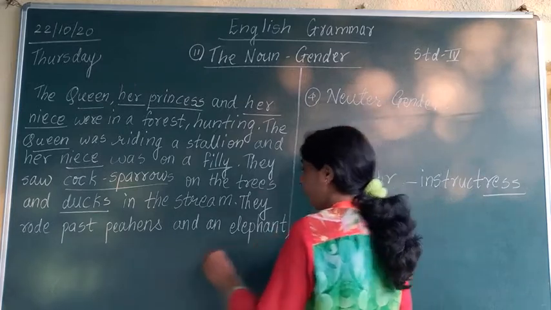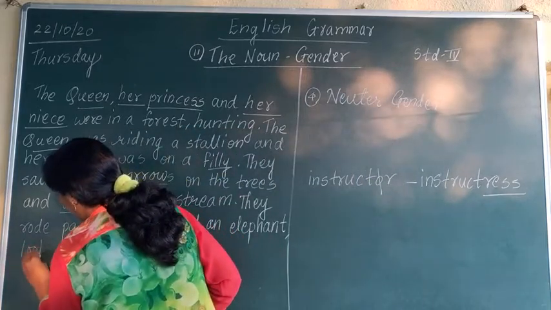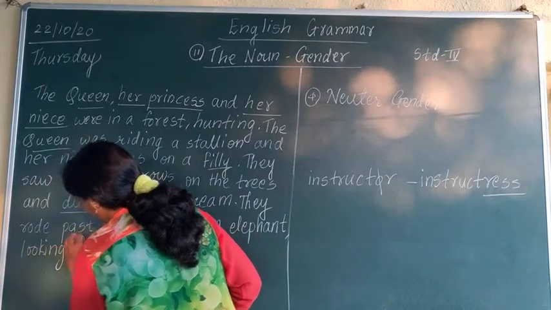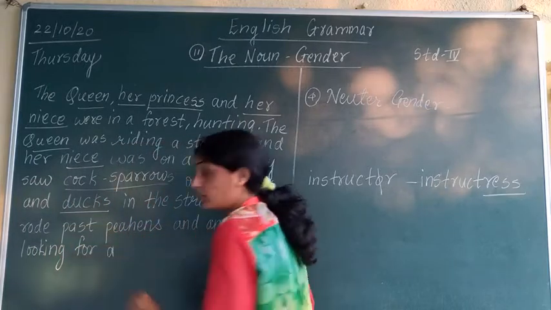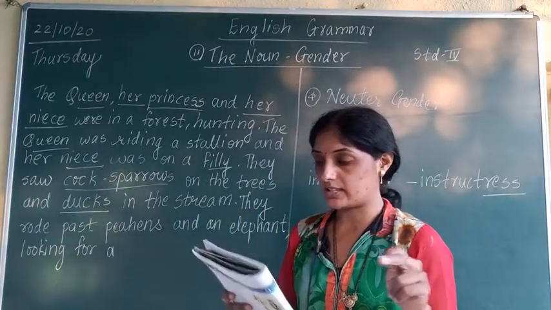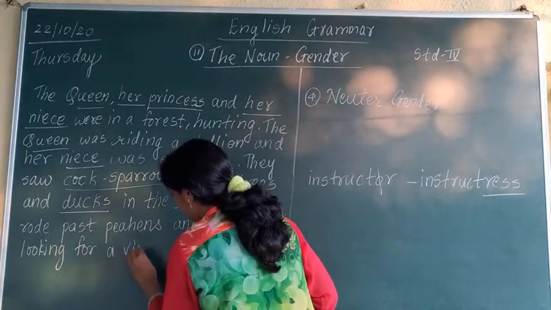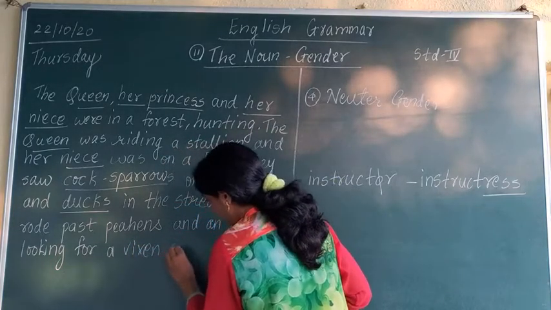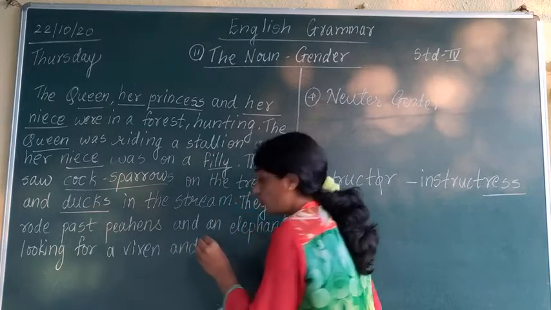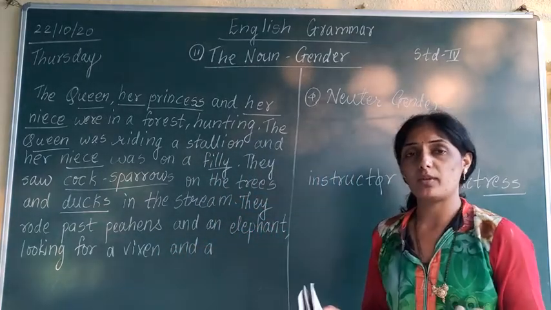Elephant looking for a fox. Now what is female of fox? Vixen. So we are going to write down here, looking for a vixen and wolf is given. Wolf is male, so what will be female of wolf?